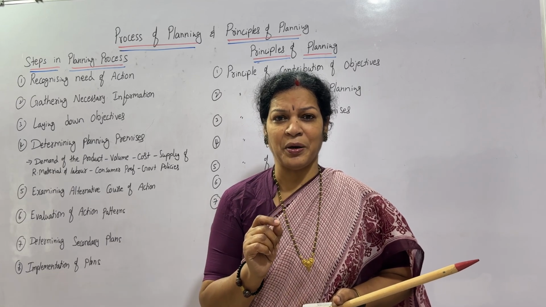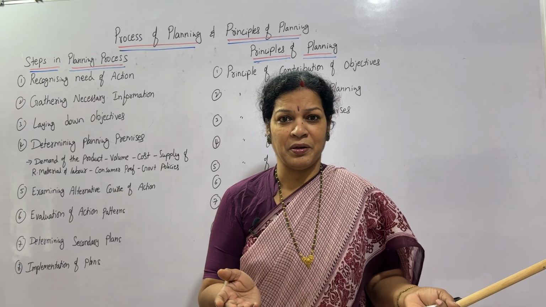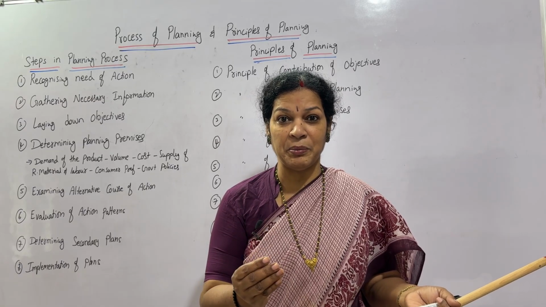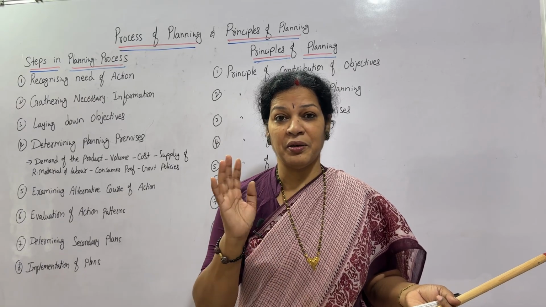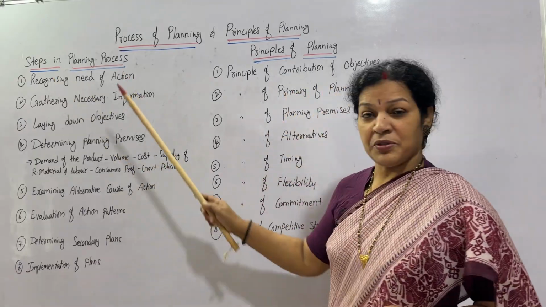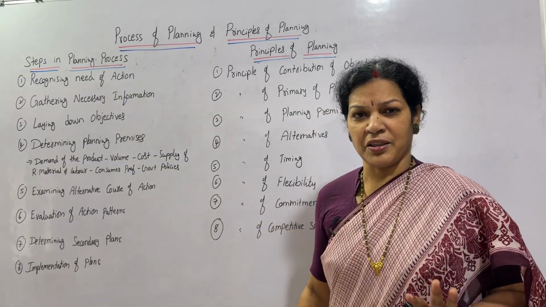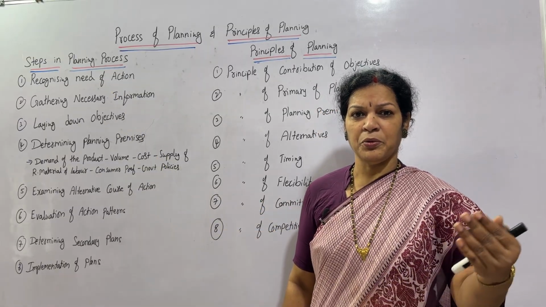Few precautions we have to take. If you know the procedure, then we'll come to know the precautions, what we have to remember while doing the planning. So everything we can consider. Let's see the process first. Steps in the planning process. Total 8 steps are there. You have to go step by step.